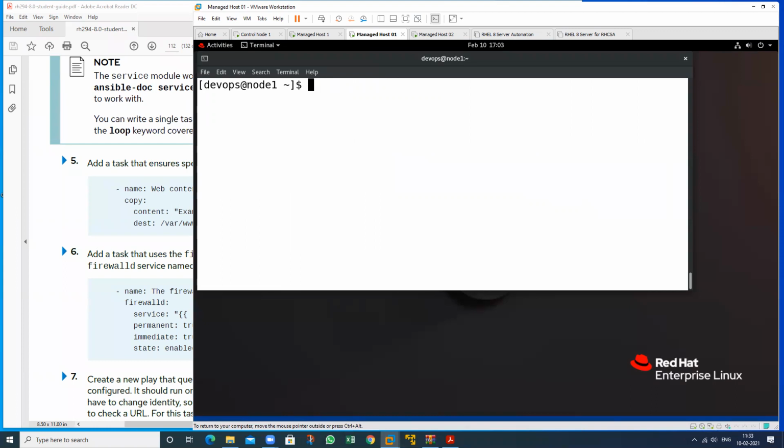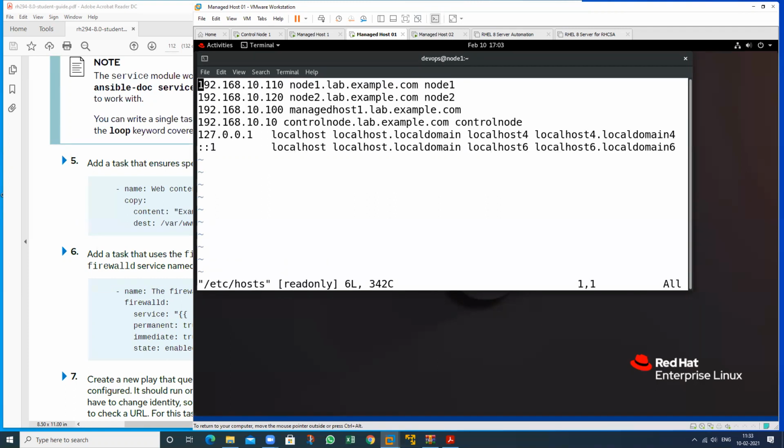So I will check curl www.lab.exampleexample.com. I want to check, not working. So just go to this particular file, and this is my file. And where is node 1? This one. So just you have to write www, and I want to check this.